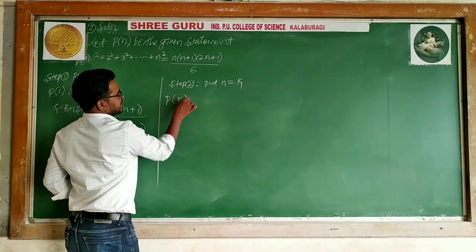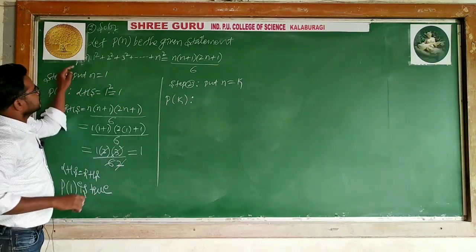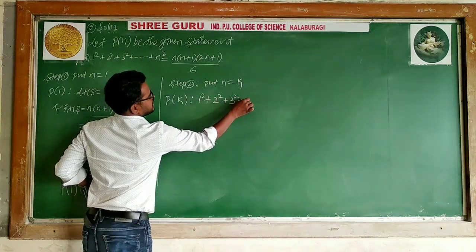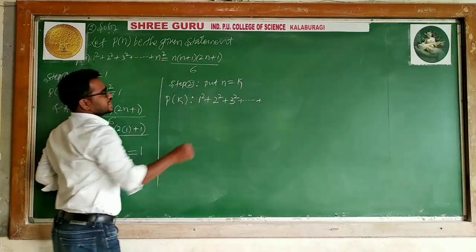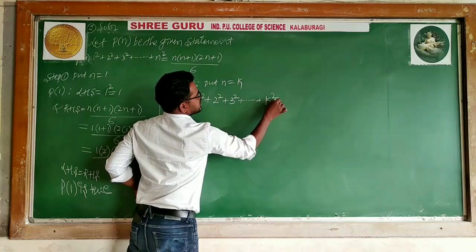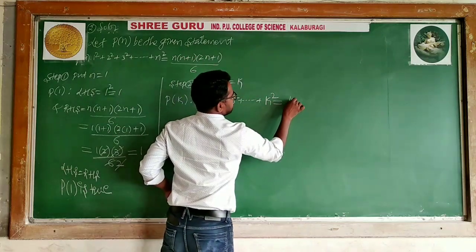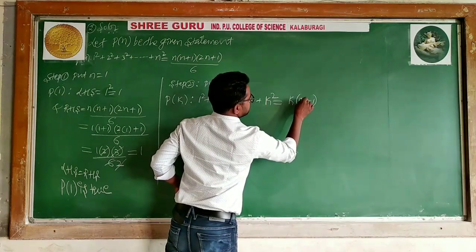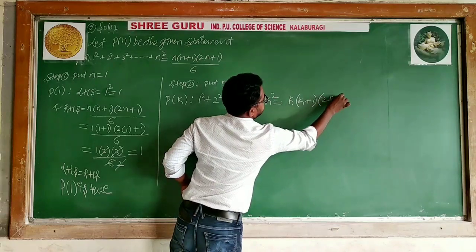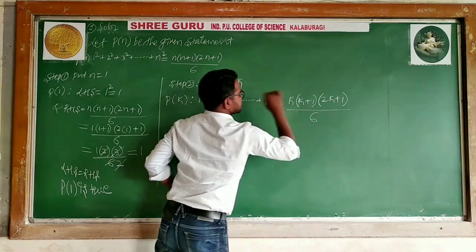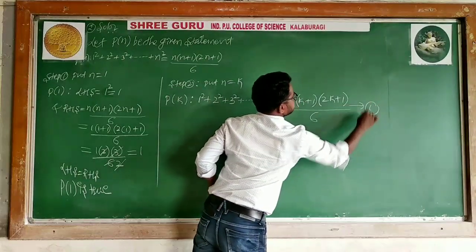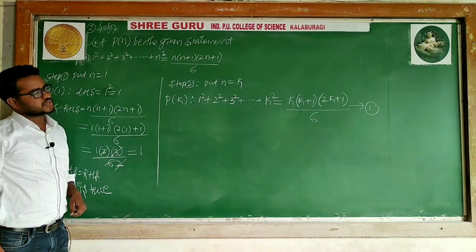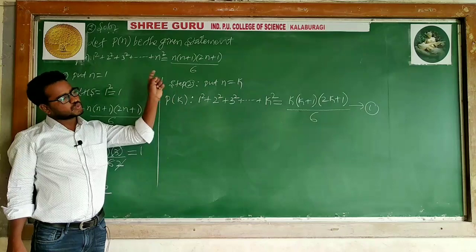N is replaced by k: 1 square plus 2 square plus 3 square plus so on, up to k square, is equal to k into k plus 1 into 2k plus 1 divided by 6. Call it equation 1 always.